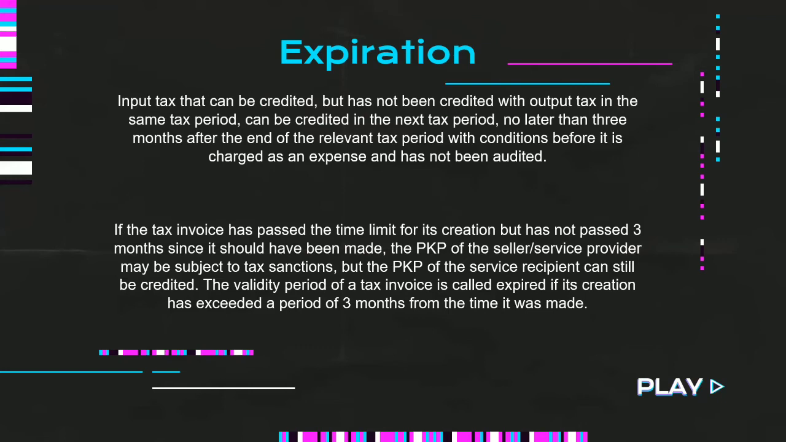If the tax invoice has passed the time limit for its creation but has not passed 3 months since it should have been made, the PKP of the seller or service provider may be subject to tax sanction, but the PKP of the service recipient can still credit it. The validity period of a tax invoice is expired if its creation has exceeded a period of 3 months from the time it was due. Next.